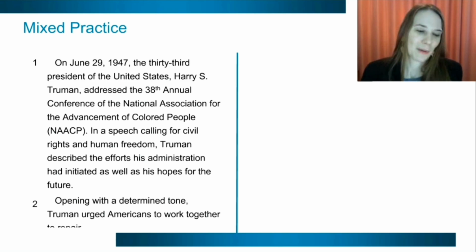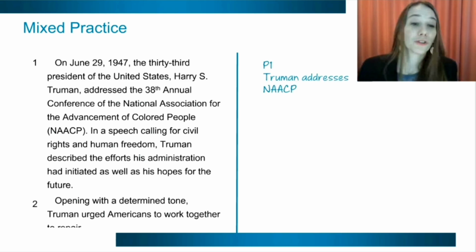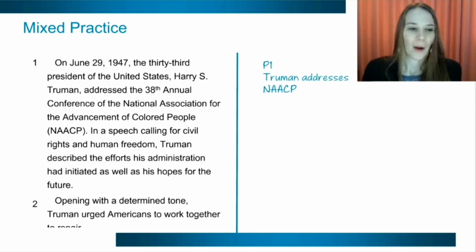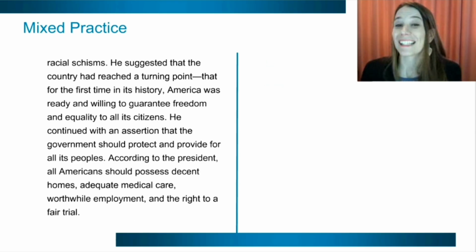So here in this first paragraph, they give you a sense of what's happening. So here Truman is addressing the NAACP. You can see here that it says Truman described his efforts and his hopes for the future. All right, so here we go. Now we're going to learn what exactly that means.